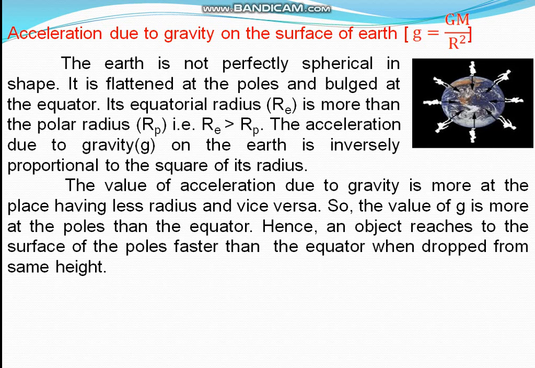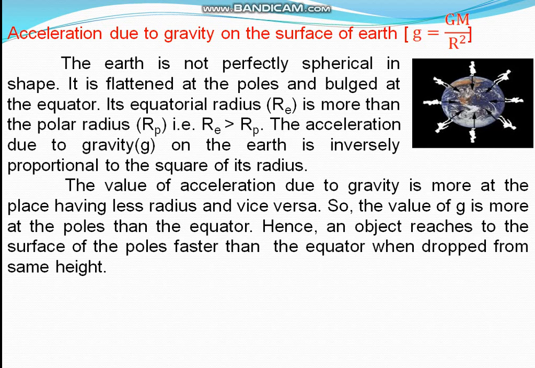So the value of g is more at the poles because of less radius than at the equator because of more radius. And more acceleration due to gravity means the acceleration of a falling object is more. So an object reaches the surface at the poles faster than at the equator because of the greater acceleration due to gravity at the poles.